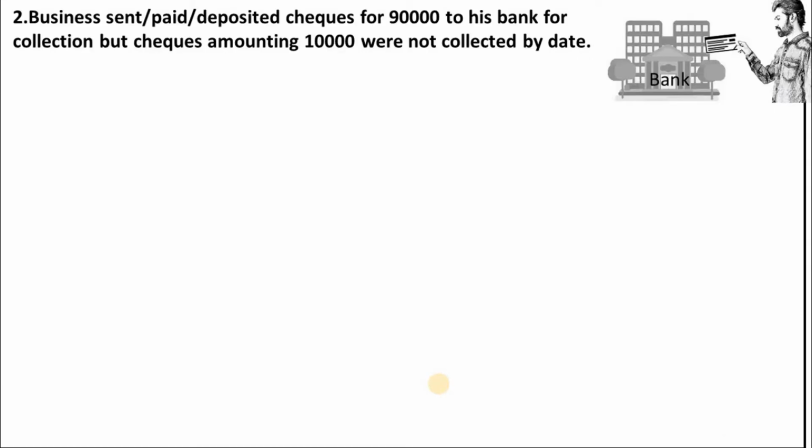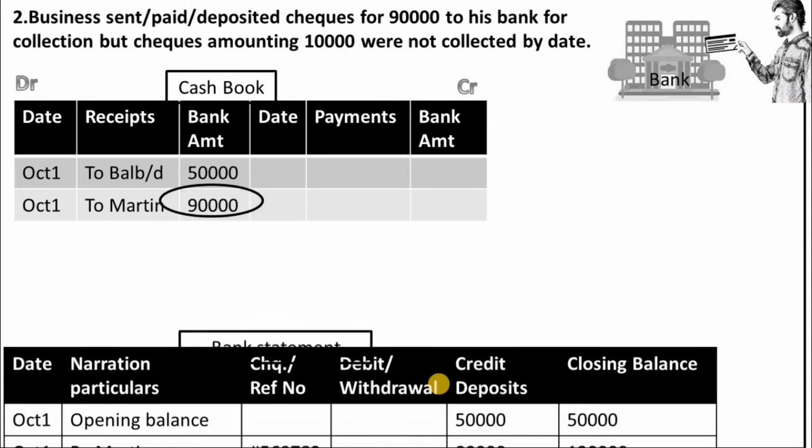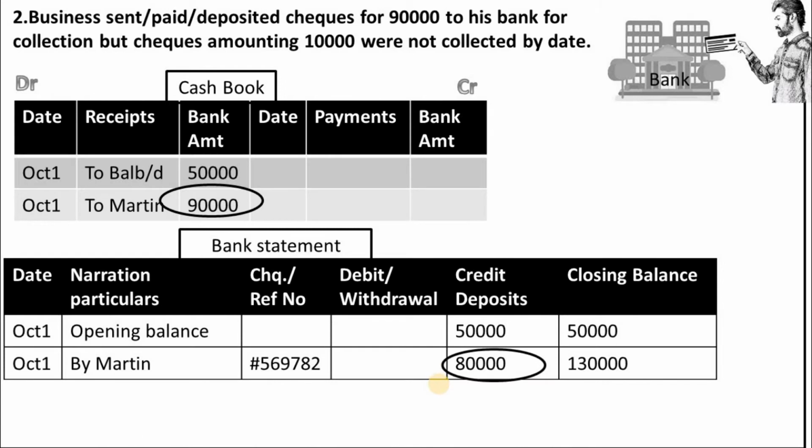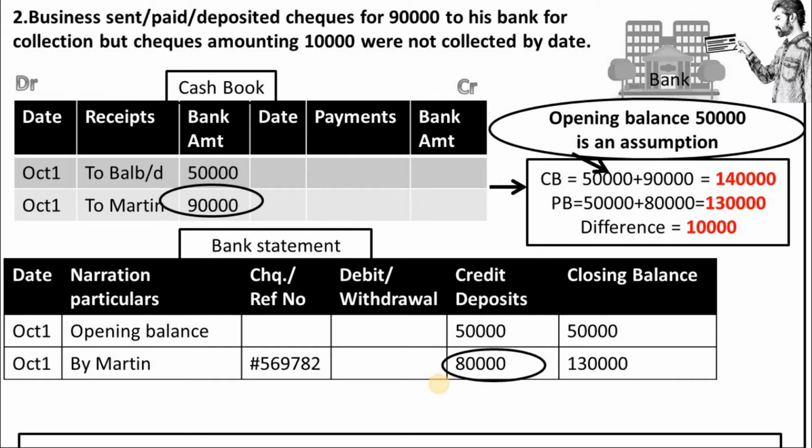Our next transaction is business deposited checks for 90,000 to his bank for collection, but checks amounting 10,000 were not collected by the date. That means when we receive a check from customer, we will enter it on the debit side of the cash book, and the same amount it reflects in the credit side of the bank statement. Here we have received 90,000 from the customer, and same is deposited into bank. So our cash book balance shows as 90,000, but the bank has credited only 80,000. So there is a mismatch between cash book and passbook balances. The difference amount is 10,000.